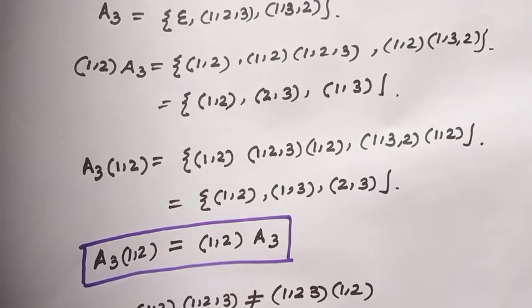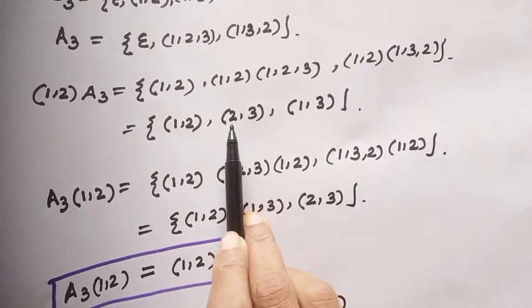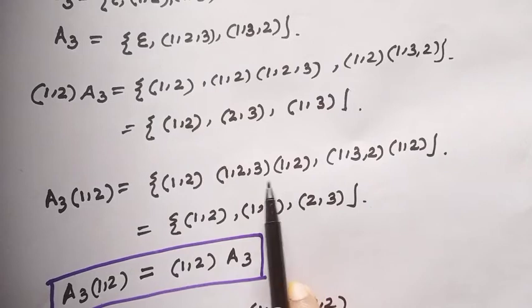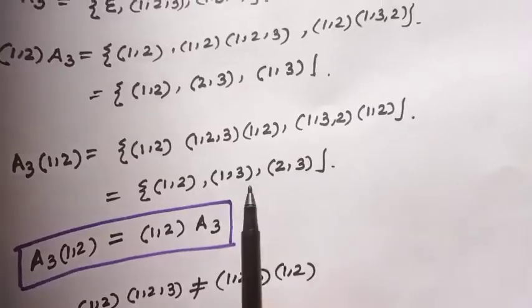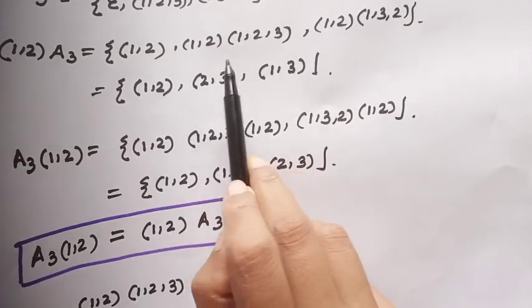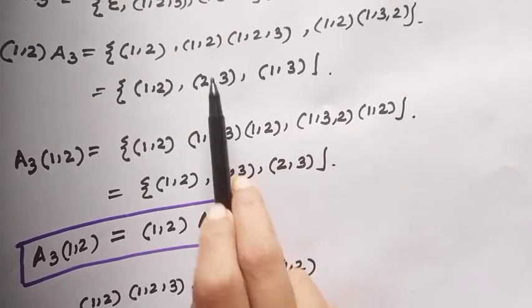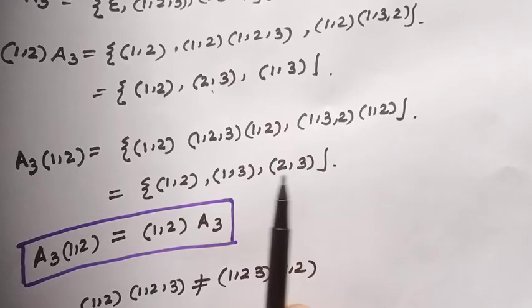But notice, (1 2) multiplied with the cycle (1 2 3), then the value will be (2 3). And here the value is (1 3). This value is not equal. That means the sets of elements are the same, but here the value is not the key point. The key point is that the cosets must be equal.